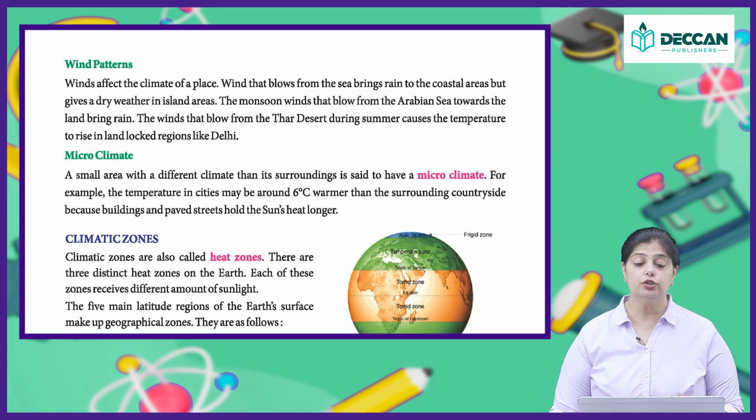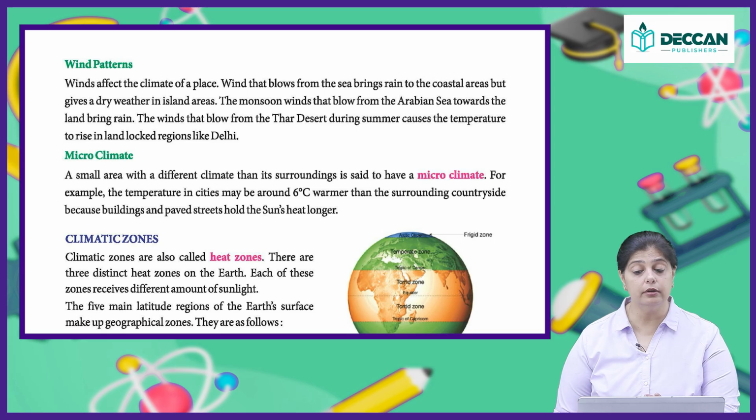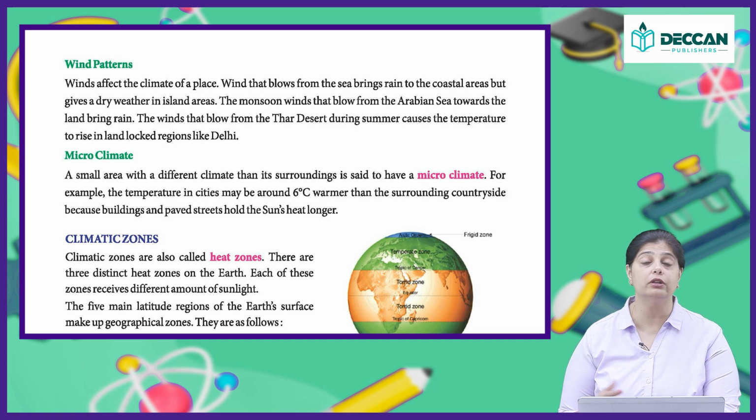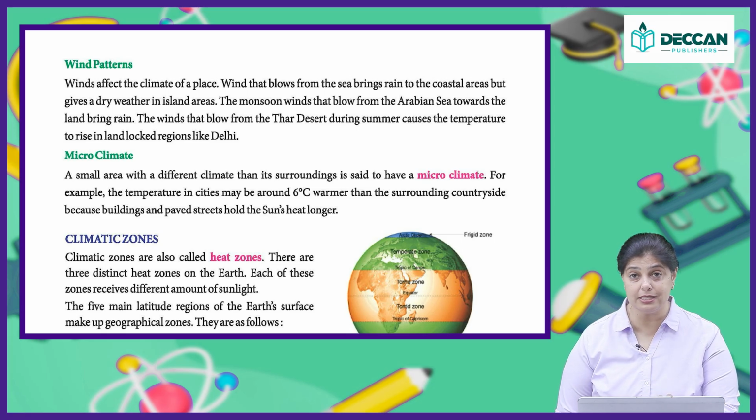Now, what is a microclimate? A small area with a climate different from its surroundings is said to have a microclimate. There may be smaller areas where the climate is totally different from its surroundings. For example, the temperature in cities may be around 6 degrees Celsius warmer than the surrounding countryside, because buildings and paved streets hold the sun's heat longer.